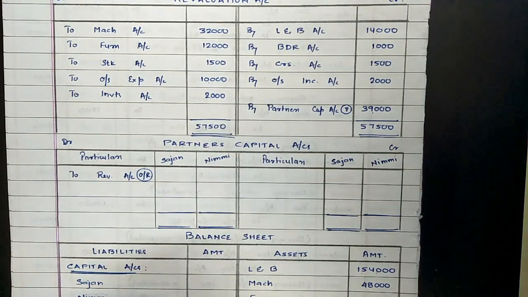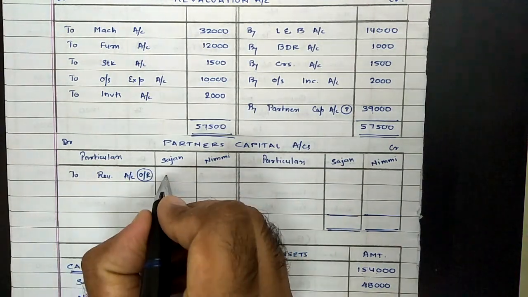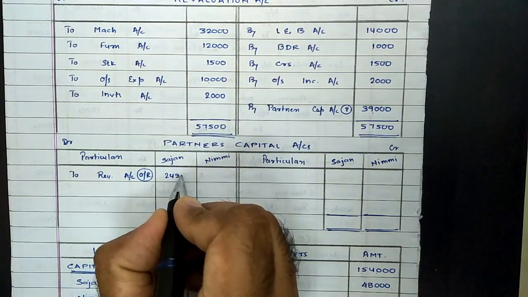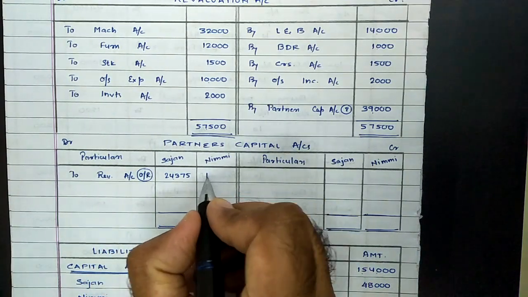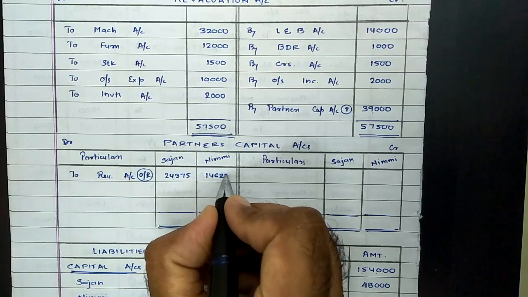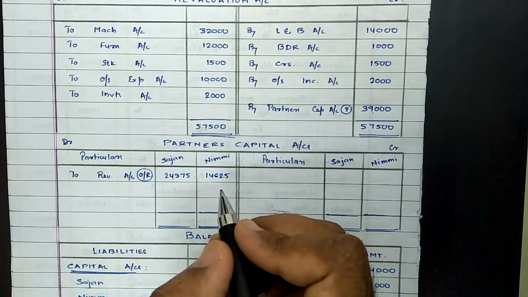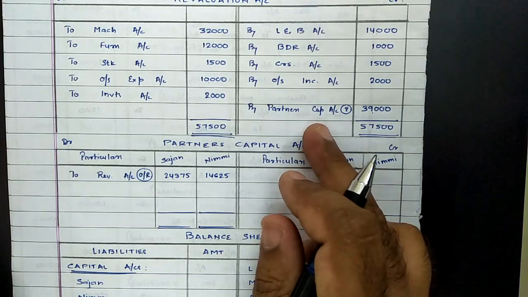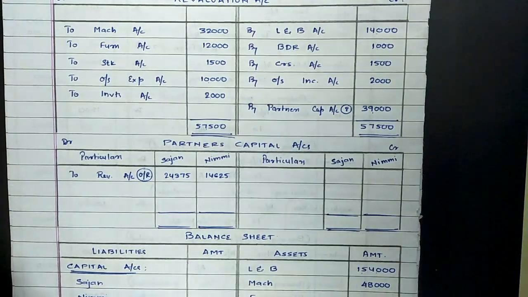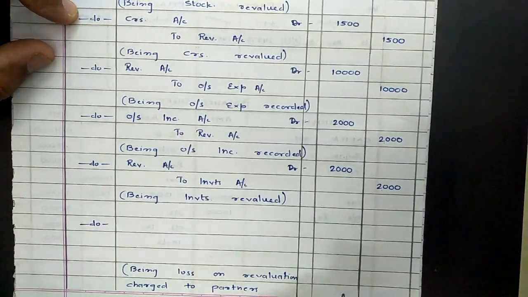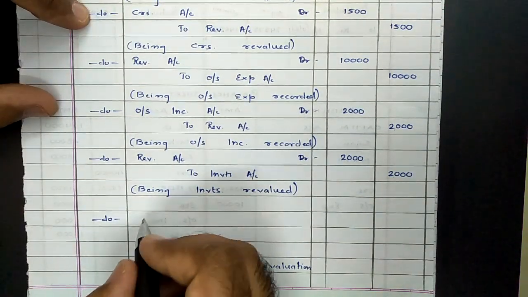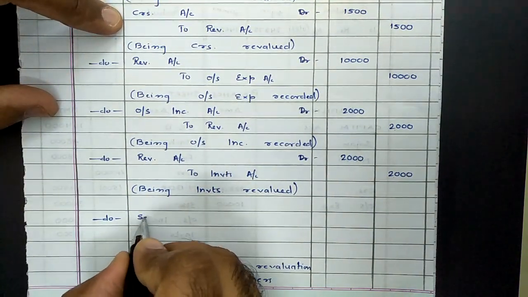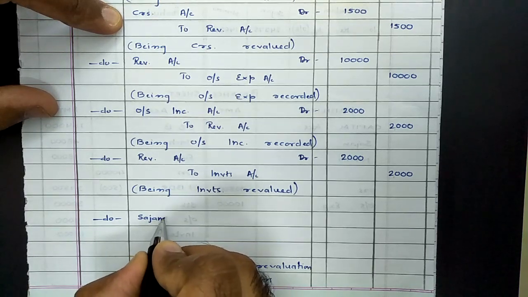So accordingly value comes to 24,375 and 14,625. Now journal entry wise, journal entry for loss. Because of loss, capital will decrease. In order to decrease the capital, capital has to be debited. So accordingly entry, Sajan's capital account debit.